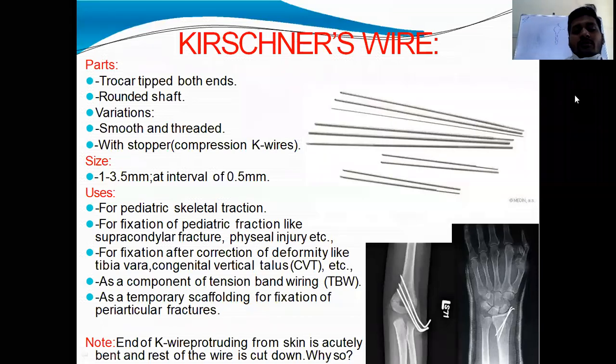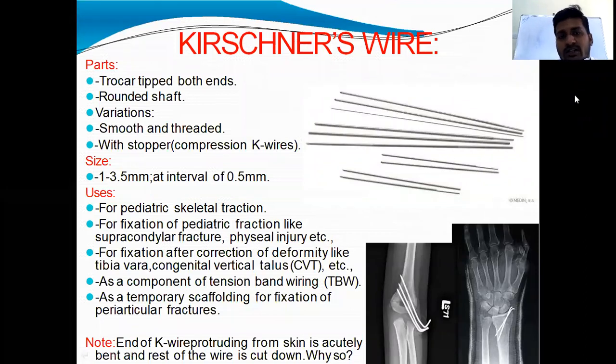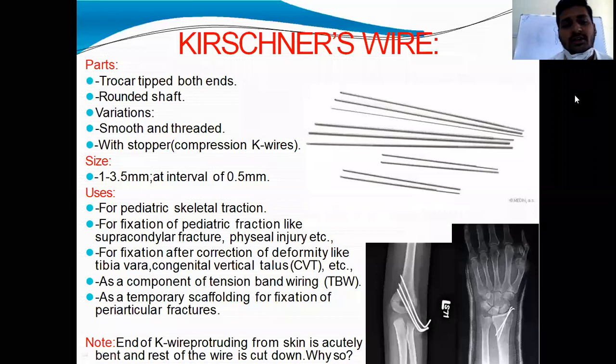As a component of tension band wiring for patella fractures and olecranon fractures, we use it along with stainless steel wire. It is also used for temporary scaffolding for fixation of periarticular fractures, like distal femur and femoral condyle fractures. If it is severely comminuted, then we will reduce the fractures.